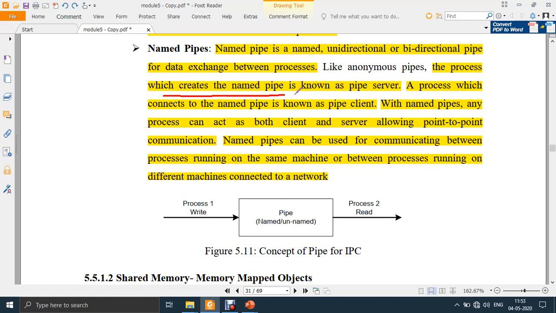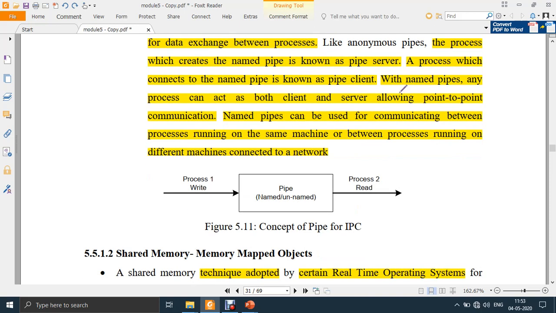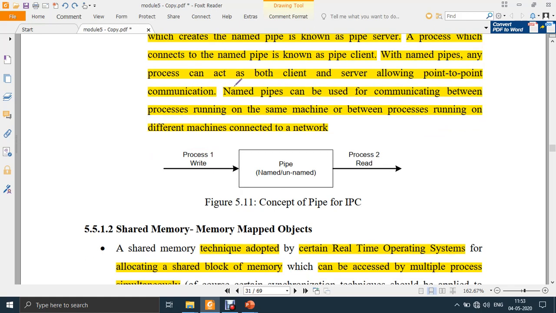So the process which creates the data is known as server, and the process which connects to the pipe is known as client. Same concept, server and client. With named pipes, any process can act as both server and client. That is because it is bidirectional, so a process can read the data as well as write the data. Whenever a process writes the data, it is server, and whenever the process reads the data, it is the client. So at any point, the process can act as server or client.